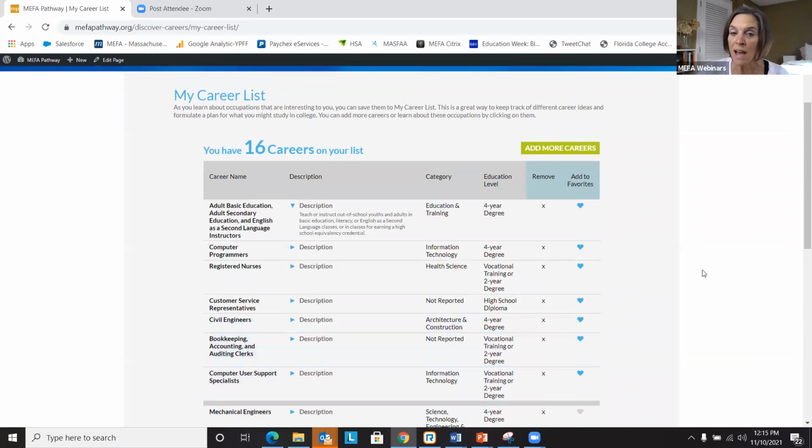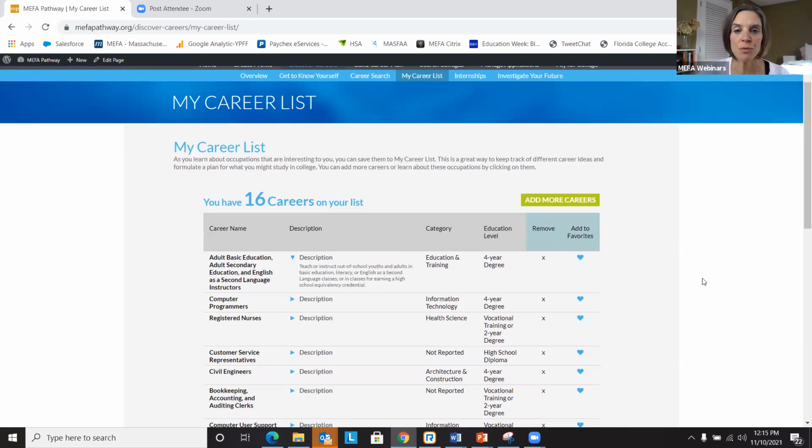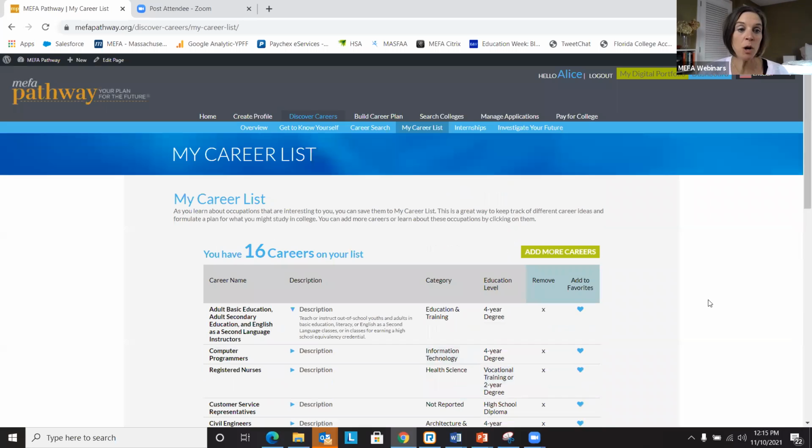So, maybe that is a path that the student would like to take. But again, the student is doing a lot of that research within this platform, tying in those interests, tying in the subjects that they like, tying in the work values, their skills, and developing a post-secondary plan.